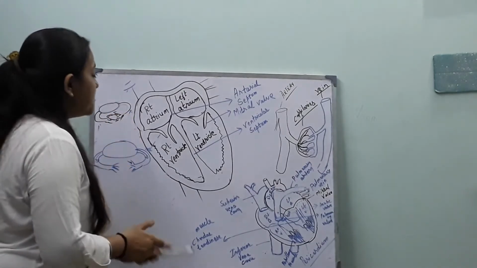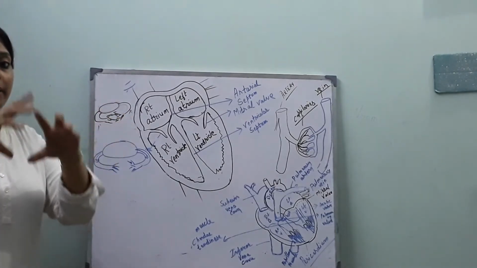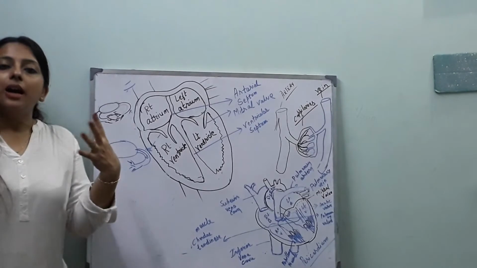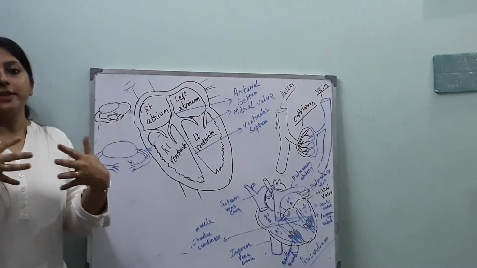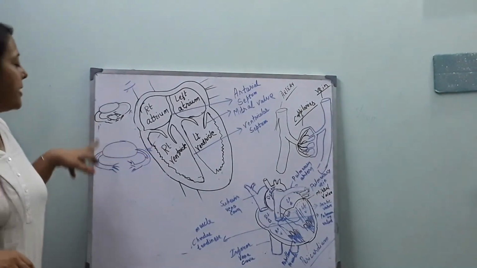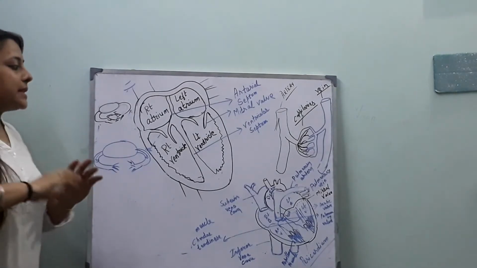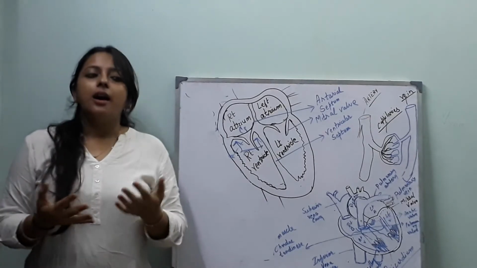Blood is carried from or to the heart, and all the vessels are confined with each other, and the blood is exchanged by the capillaries. This is called closed circulatory system, and this is called open circulatory system. Now we will discuss the important vessels inside our heart.